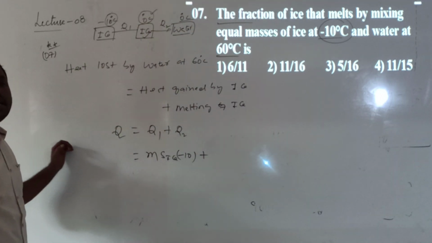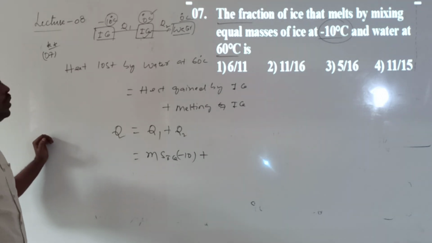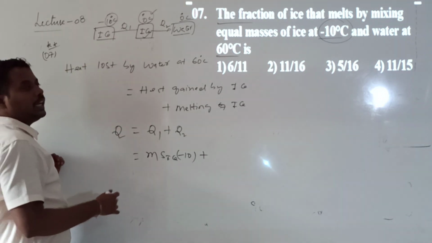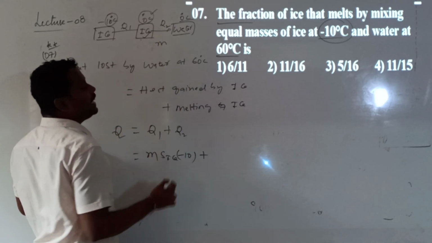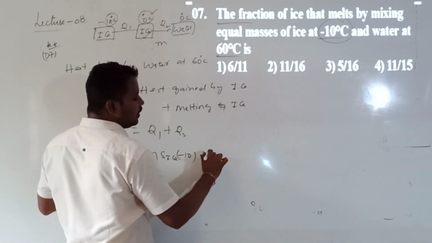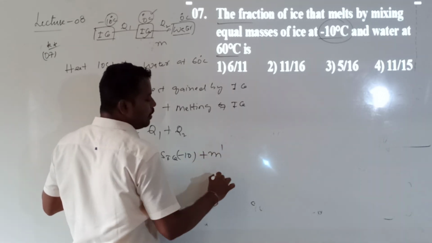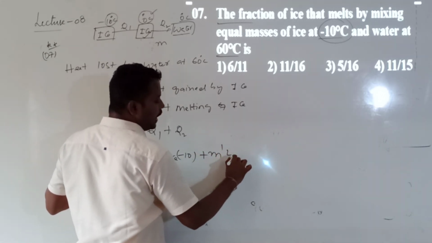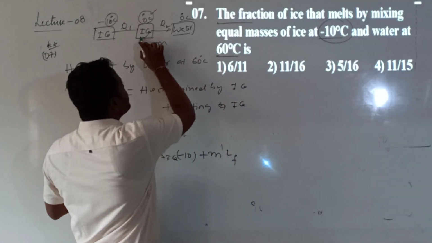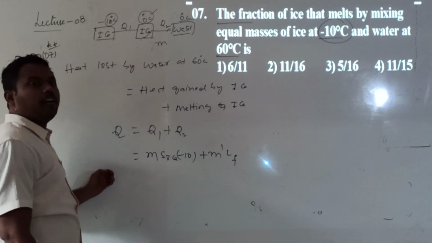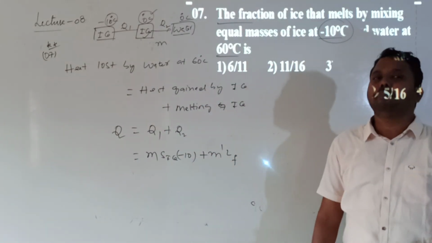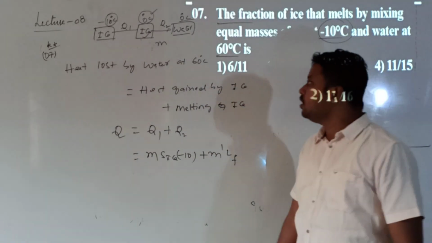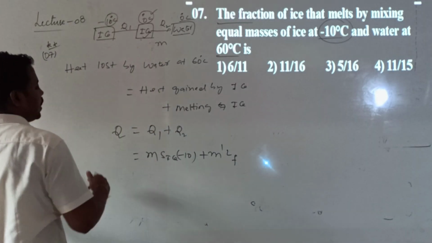What does it mean? Temperature is not changing, only state is changing. So whenever during the change of state, melting, so that is a latent heat. So what I will get here? So can I call the ice melted is M dash into LF. During conversion of ice to water, latent heat of fusion. Water to vapor or steam, latent heat of vaporization. This is equal to heat lost by the water.